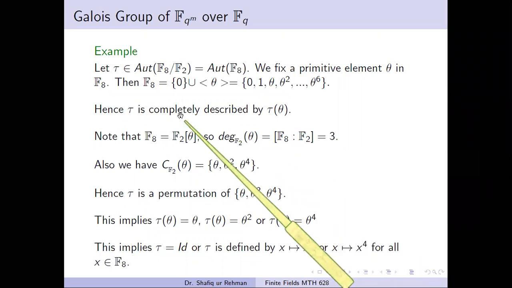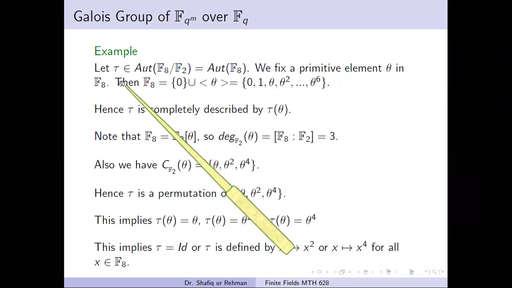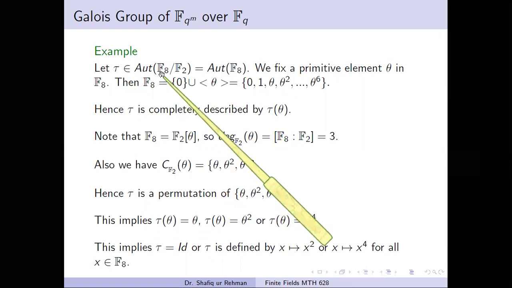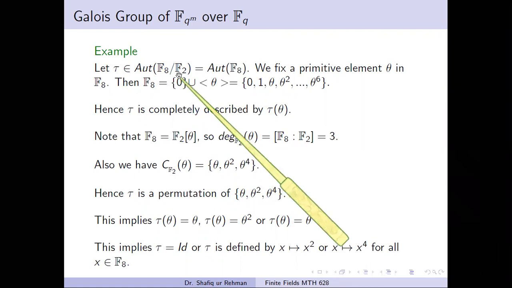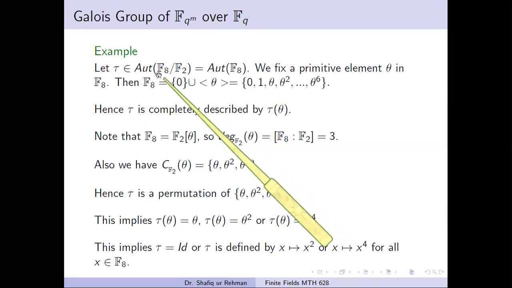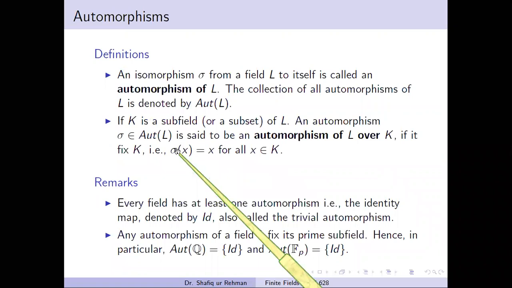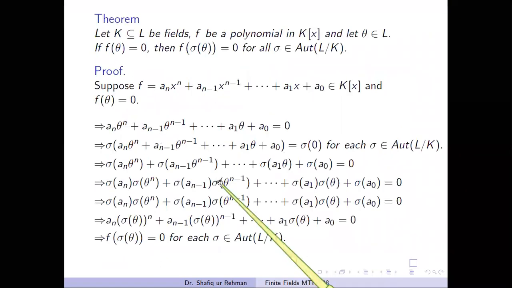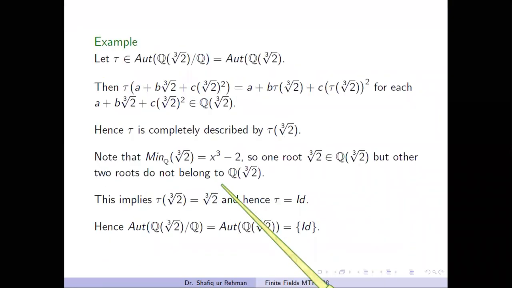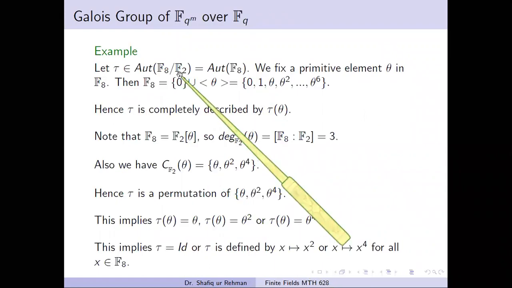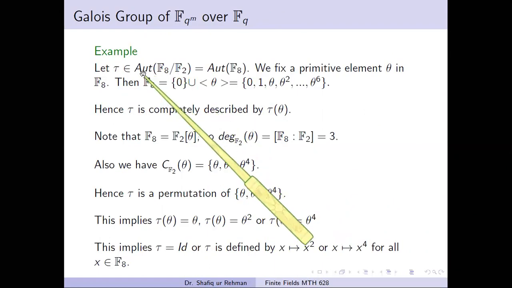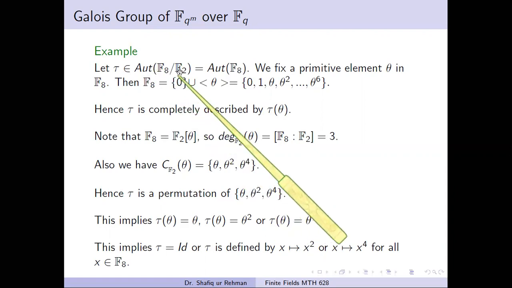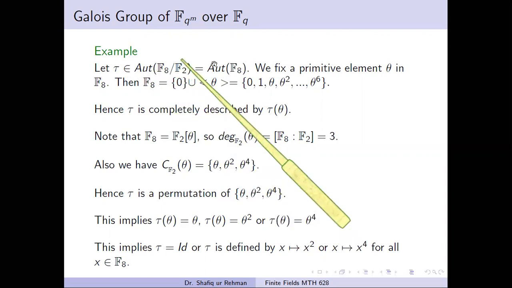Here, in this example, what is our purpose? Our purpose is to find all the automorphisms of F8 over the field F2. That is, we want to find all the automorphisms of F8 which fix the field F2, and we know from this remark that every automorphism fixes its prime subfield. Therefore here this is a prime subfield F2. Therefore each automorphism in this set will fix this. That's why both the sets will be the same.